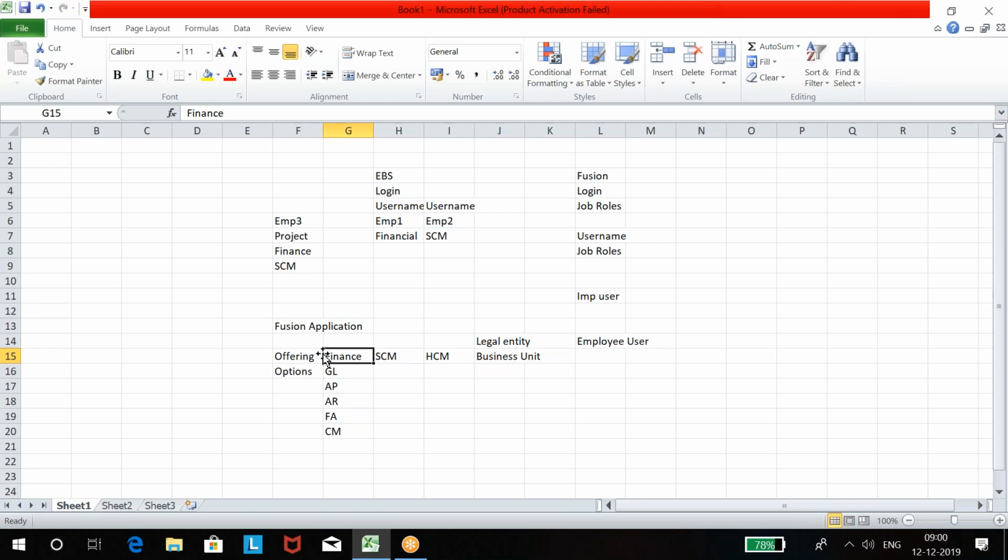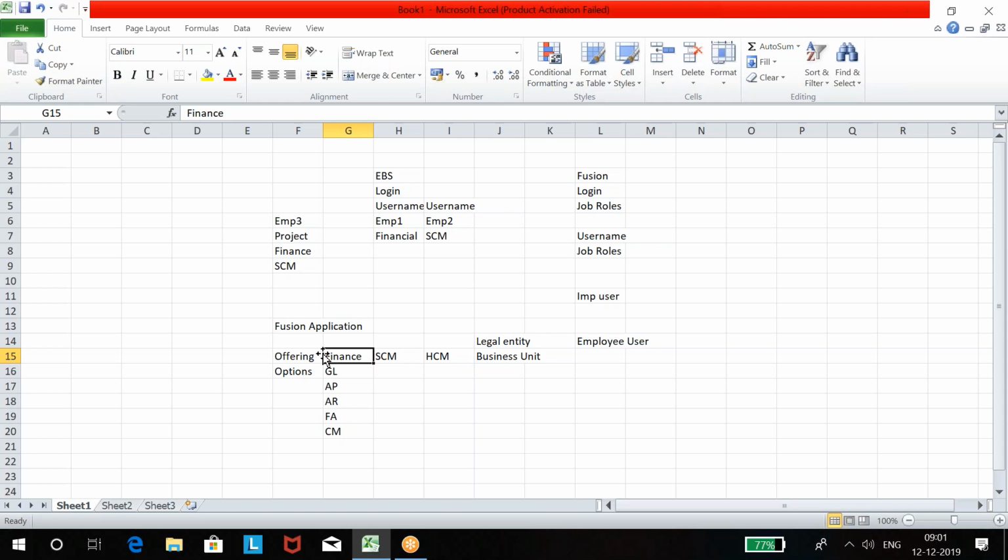If I want to test, after we do setup, we have to test how the function is working. Let's say I create a ledger, I need to test at least creating one journal, whether I'm able to create a journal with that ledger and whether I'm able to post or not. For testing, you need a role related to the job. Just before, I discussed, we have roles for every work.